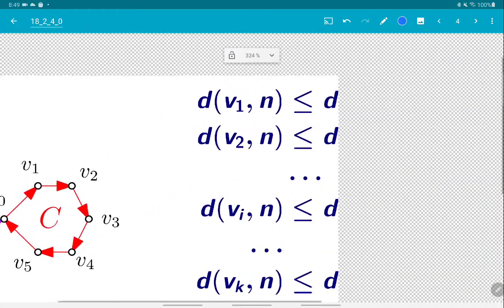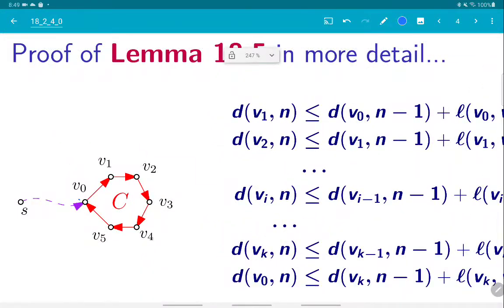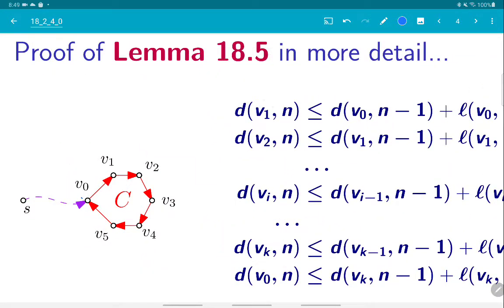But now let's write down the quantity. The important thing, of course, is that d_v^n and d_v^(n-1) are defined for all the vertices of the cycle because they're all reachable from s by paths, so these values are finite. So we can write things with those values.